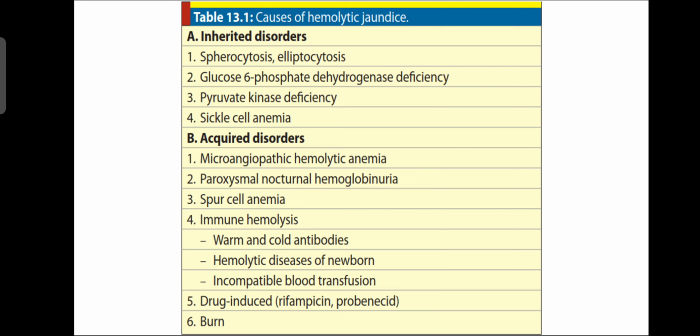So these are the causes of hemolytic jaundice. Okay, so this is all about this topic, that is, when RBC hemolyzes, then what happens: intravascular hemolysis and extravascular hemolysis.